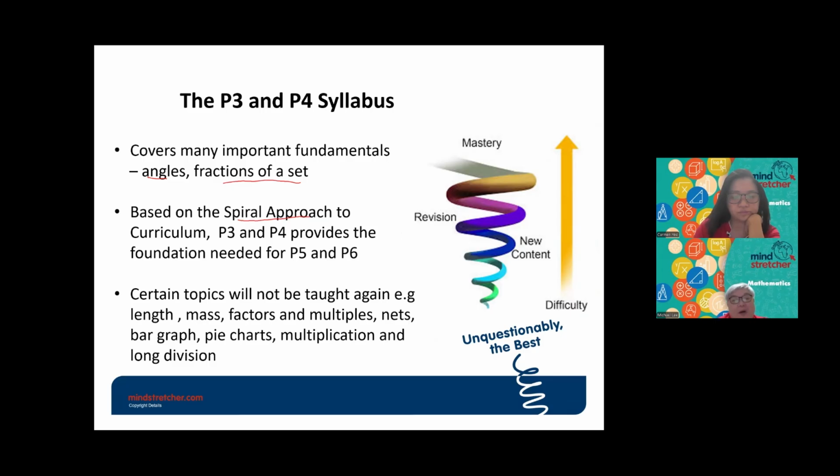And some of the topics will only be covered in P3 and P4. Then in P5 and P6, they will not be covered anymore. Like for example, length, mass, factors and multiples, nets, bar graph, pie chart, multiplication, and long division. So all these topics are covered in P3 and P4. But in P5 and P6, they will not cover these topics again. That means you are expected to know them by the time you leave P4. Okay, so let's move on.